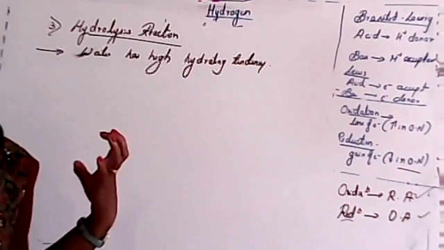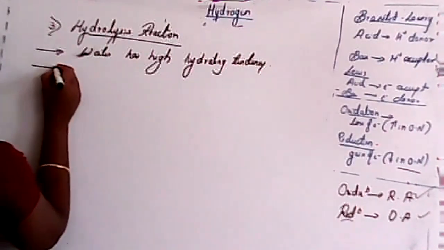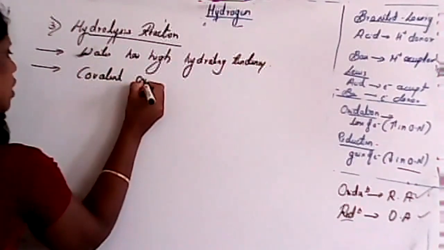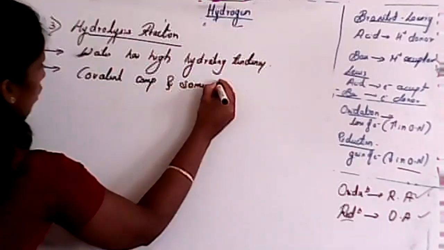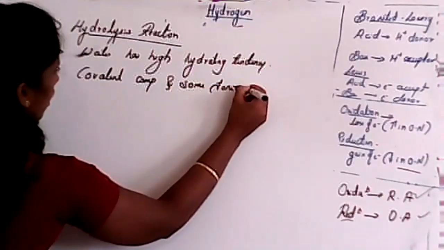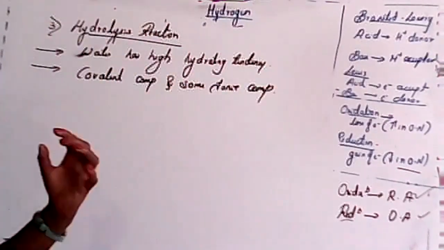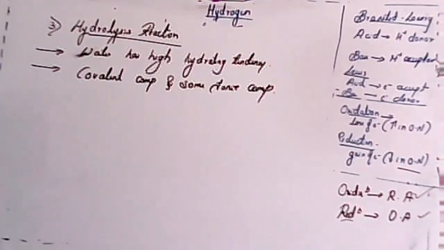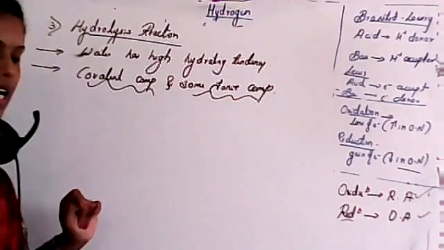For example, if we add some covalent compound or some ionic compounds, they readily dissolve in water. It will hydrolyze some compounds which are covalent or ionic.